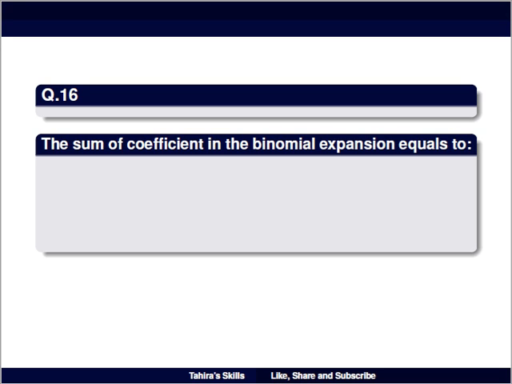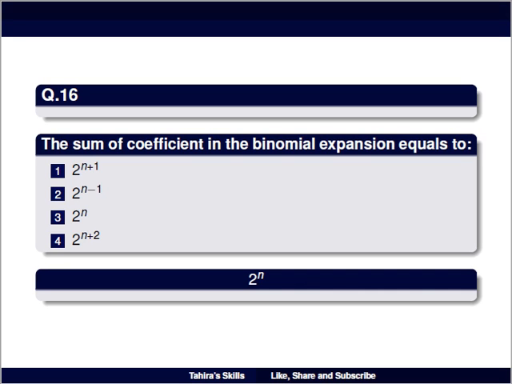Question number 16: the sum of coefficients in the binomial expansion is equal to, option 1 is 2 raised to power n + 1, option 2 is 2 raised to power n − 1, option 3 is 2 raised to power n, and option 4 is 2 raised to power n + 2. And the right answer is 2 raised to power n.